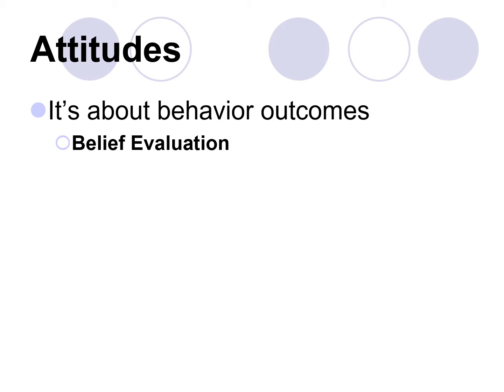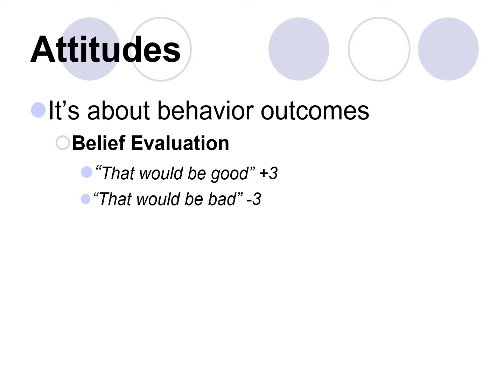So it's going to be measured from a -3 to a +3. People thinking I'm super popular would be really good, awesome, a +3, as opposed to my skin looking too old too early, which would be really bad. It'd be a -3. And this is the scale that we have, -3 to +3, and a person may just be a -1 for a given outcome. They might say, that'd be sort of bad, but they may not think it's terrible, because -3 would be terrible.